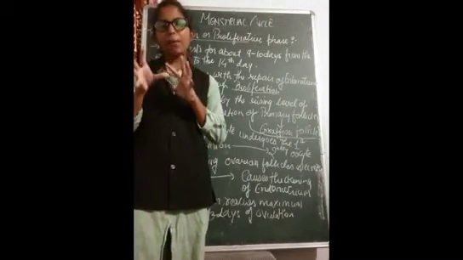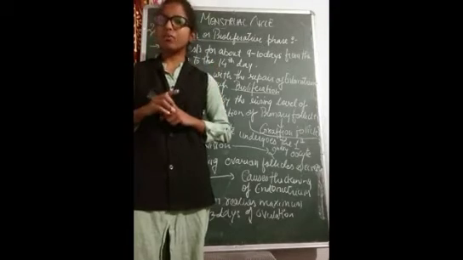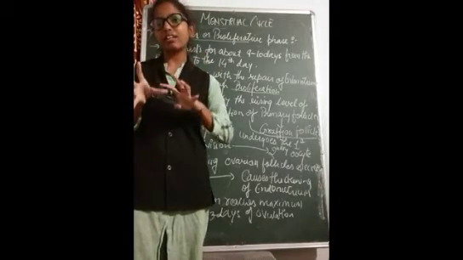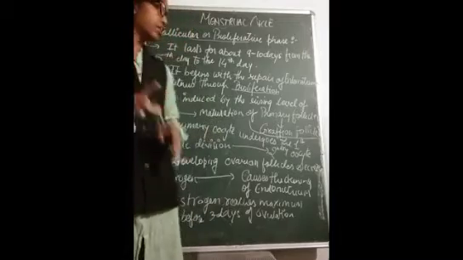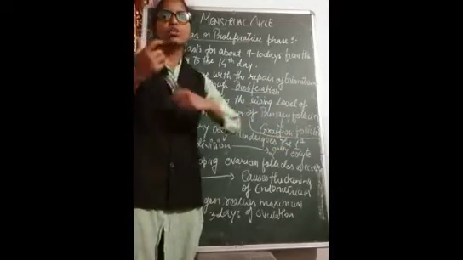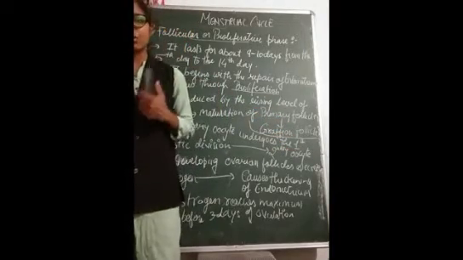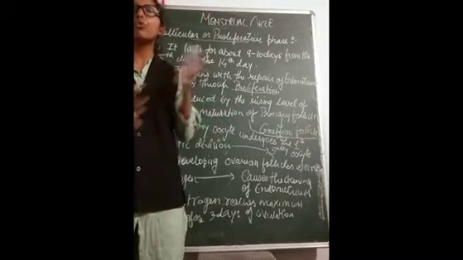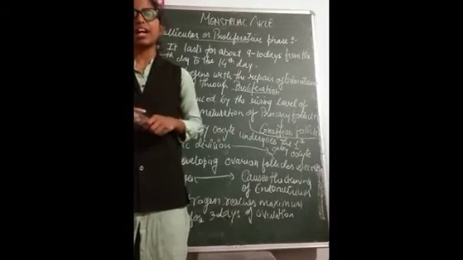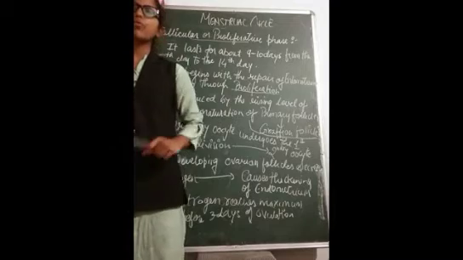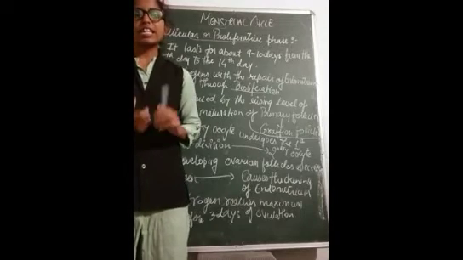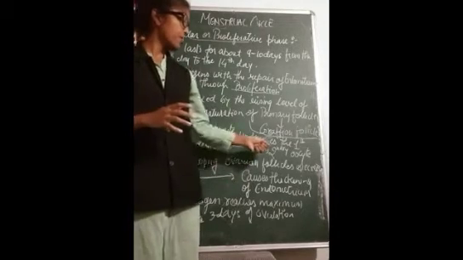So the primary oocyte is surrounded by a number of granulosa cells, and that complete structure is known as the primary follicular structure. As the number of follicular cells or granulosa cells surrounding the primary oocyte increases, that forms a Graafian follicle structure, isn't it? You do remember, I hope so, the Graafian follicle structure.